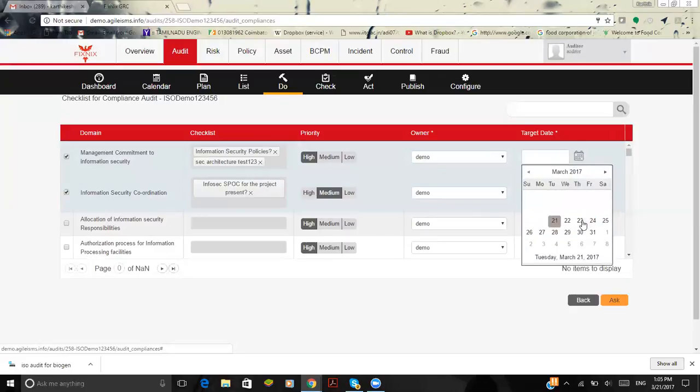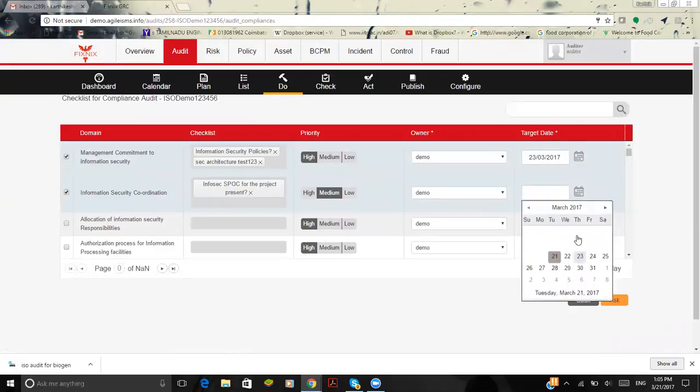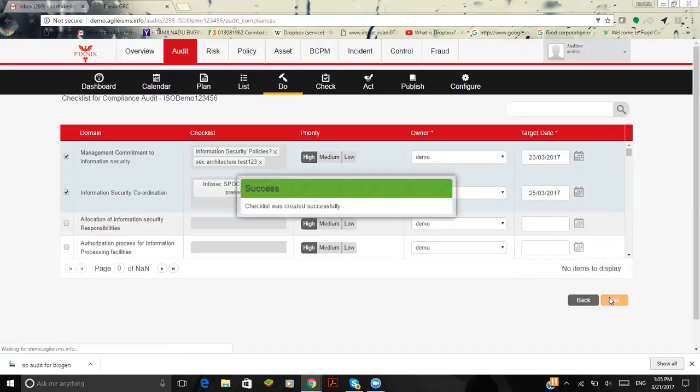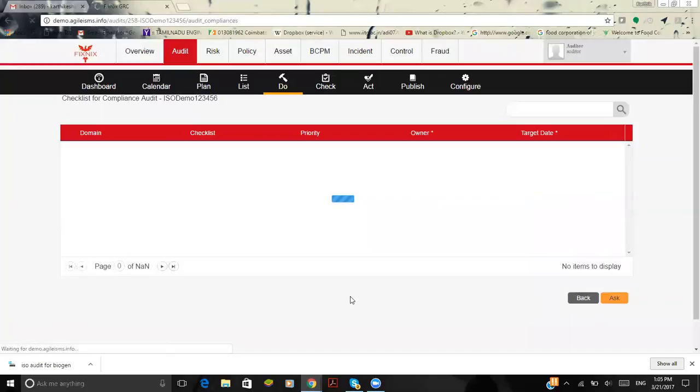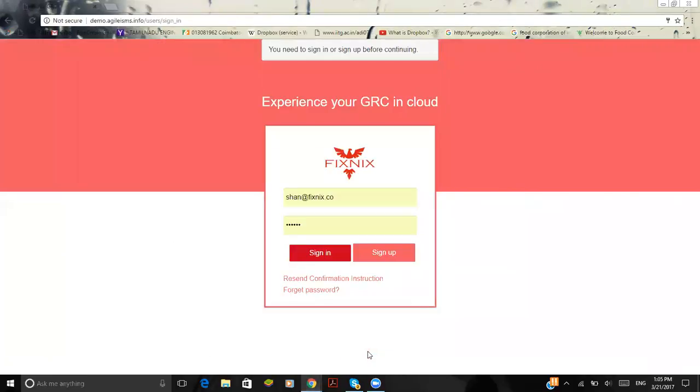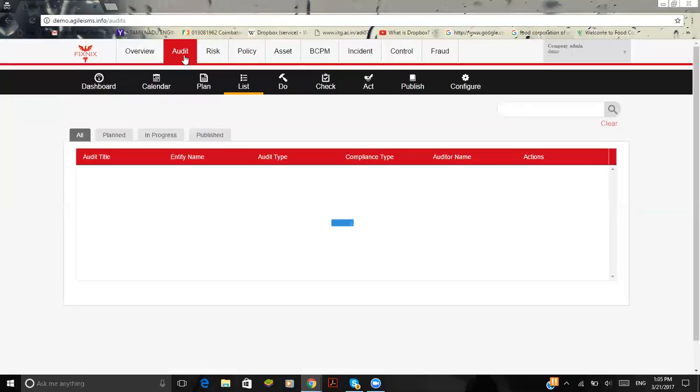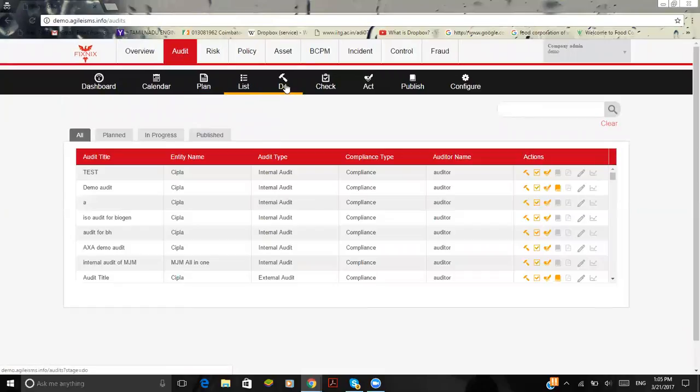So let me give it as 23. And here, let me give it as 25 on the same. And I will ask the auditee to perform the task. Once I've submitted the ask, the auditee will be notified by email that the auditor has assigned some task and the auditee needs to complete it. So here I'm signing in as an auditee.